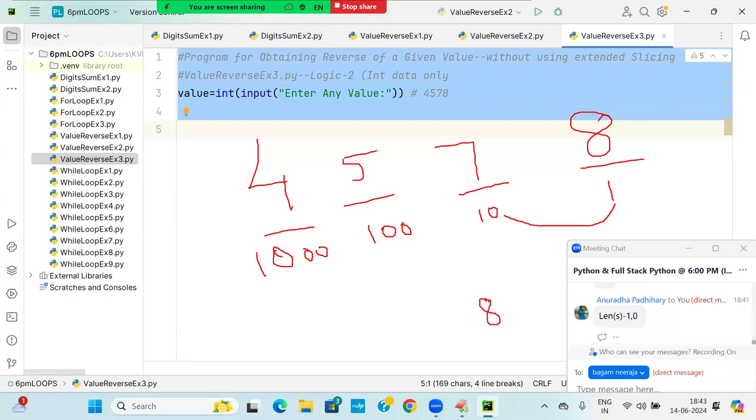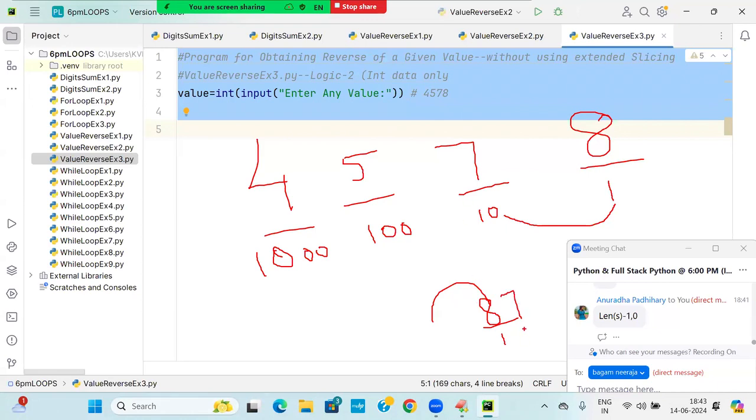You know how to get the 8. Next, 7 will come. When 7 comes, 8 is available in the ones place. It should move to the tens place, so that number should be multiplied with 10. So it will become 80. 80 plus 7, 87. Clear?